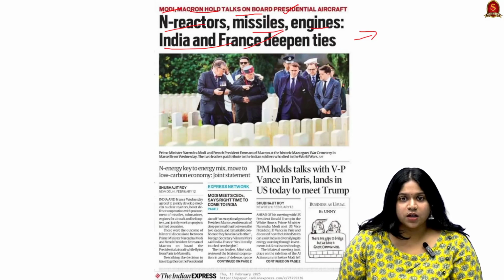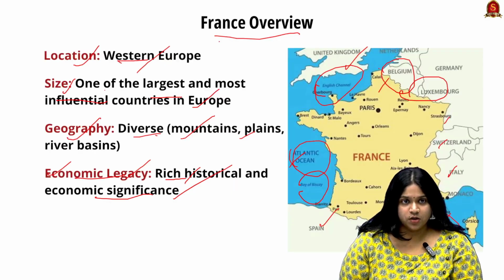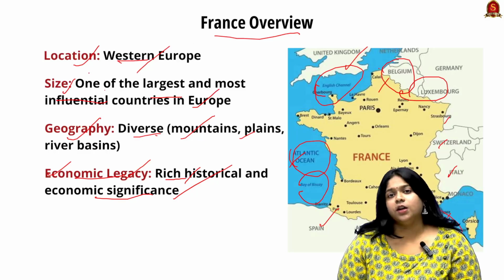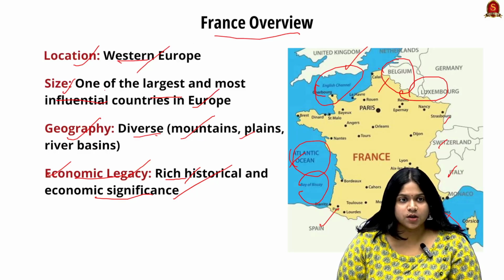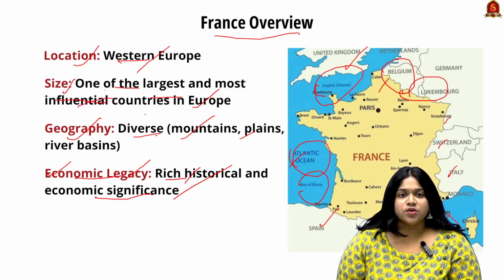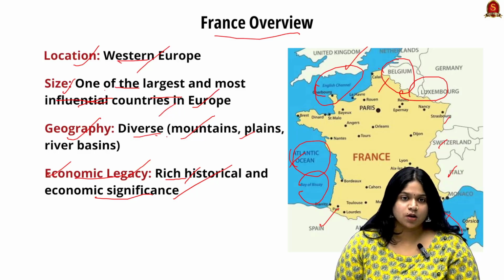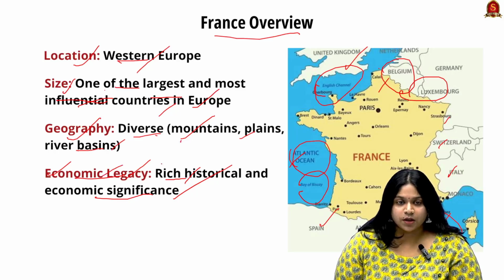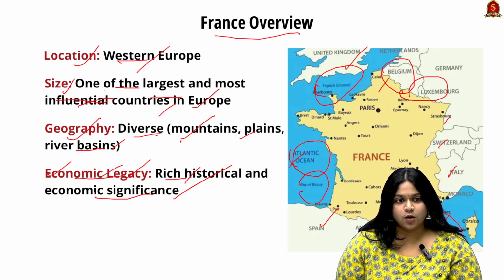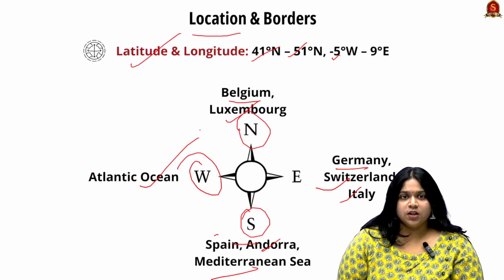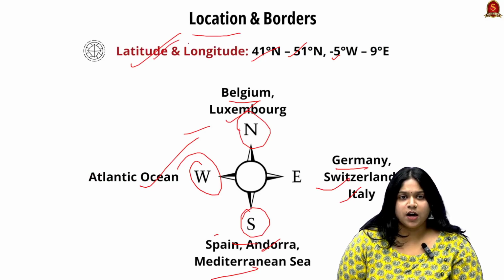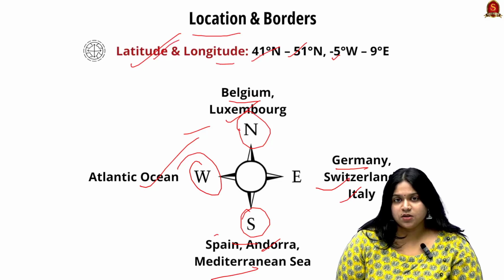So, in light of this article, let us see the basics of France. Looking at the France overview, it is located entirely in Western Europe, and in size it is one of the largest and most influential countries in Europe. Looking into their geographical features, they are diverse in their physiography, especially mountains, plains, and a large number of river basins and rivers. Looking into the economic legacy, they have a rich history and many economically significant places. Looking into their location, they are placed at 41° north to 51° north in latitude, and 5° west to 9° east in longitude.